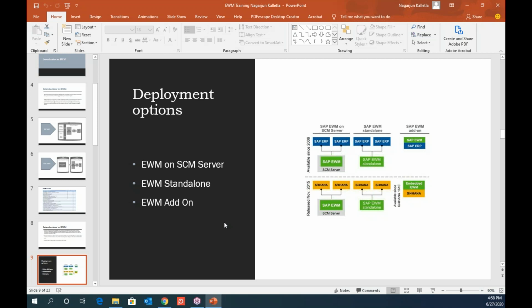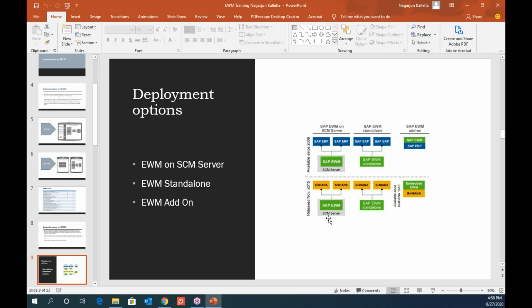Within the S4 system also, you can have this EWM solution as an embedded solution, and you will decide whether you want to go with decentralized or embedded EWM. So within S4 also, you have those two options. I hope this is clear.